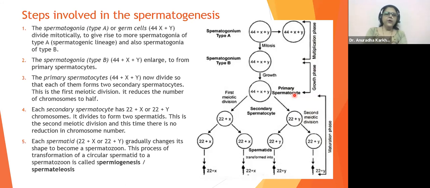Look at it. The spermatogonia type B enlarges to form the primary spermatocyte. The primary spermatocyte now will act as the cell to undergo meiosis. The primary spermatocyte divides so that each of the two secondary spermatocytes can be formed. See बेटा, ये अभी meiosis 1 है, आपको already पता है meiosis 1 क्या है.